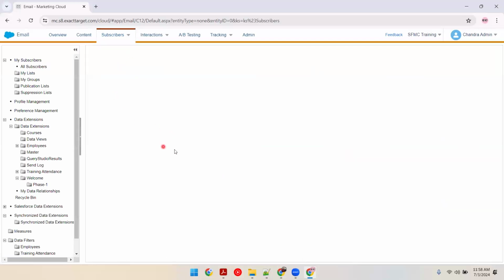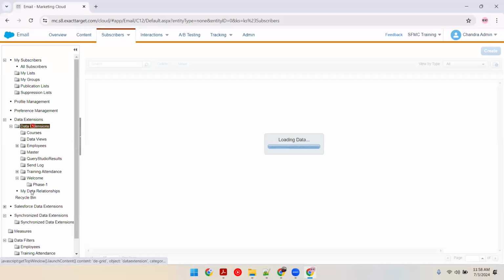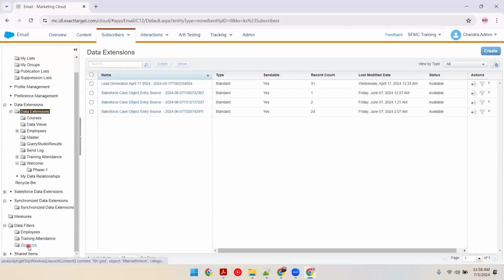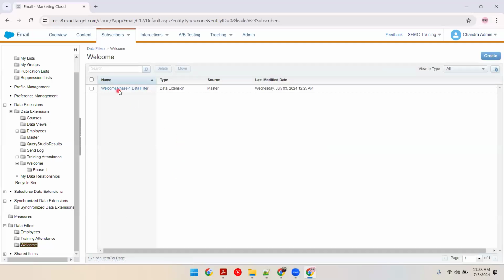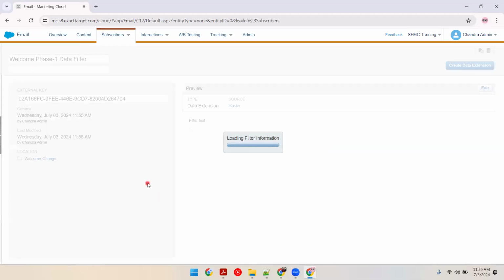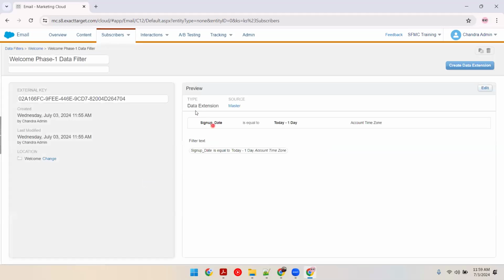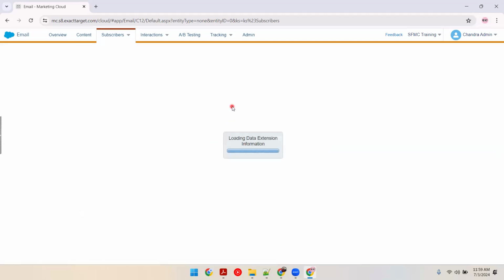Let me show you that. So don't search anywhere else. It is very simple and easy. Go to your welcome folder of data filter, go to welcome phase one, and know which one is the source. The source of the data extension, this filter, is dependent on this source. You can also click here, it will take you to master DE.